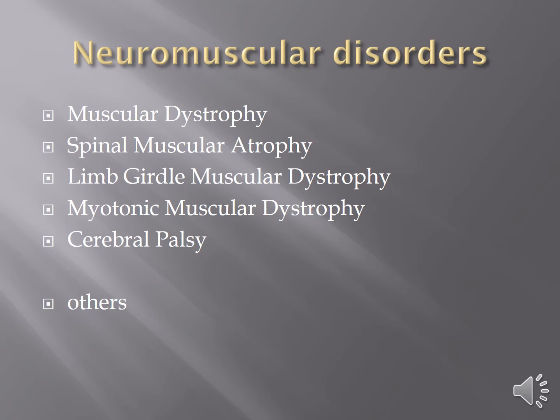In both spinal muscular atrophy, also known as SMA, and muscular dystrophy, the muscles don't continue to grow and thrive. In muscular dystrophy, the muscles are replaced with fat tissue, and in spinal muscular atrophy, they waste. Limb-girdle muscular dystrophy and myotonic muscular dystrophy are other forms other than Duchenne's, and they look a little different. Limb-girdle is mostly associated with the upper extremities. Cerebral palsy is a brain disorder. Cerebral palsy is when there is some sort of insult to the brain that affects motor function.